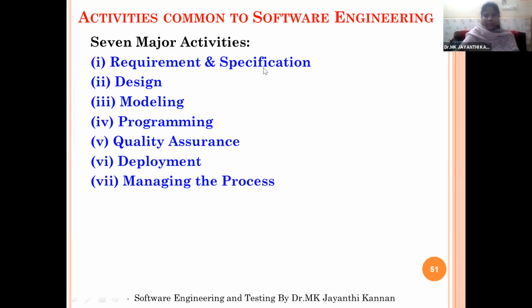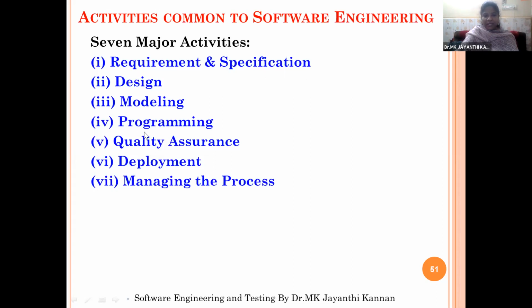In that method, say for example, if you want to find out the solution for x square plus y square, then we need to ask: is there any mathematical formula, or any scientific formula, or any graphical or tabulation method based solution available for that? From the available solutions, we will go for the mathematical solution. So in the mathematical one, what is the formula given for that, what are the variables we need, what are the input parameters we need, what are the constraints, everything we need to identify. Then we will go for the design.